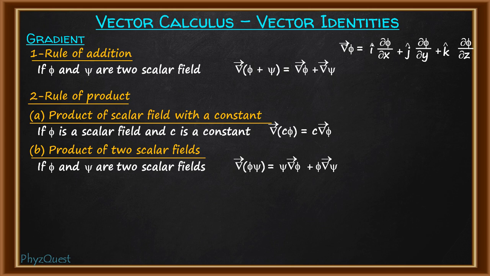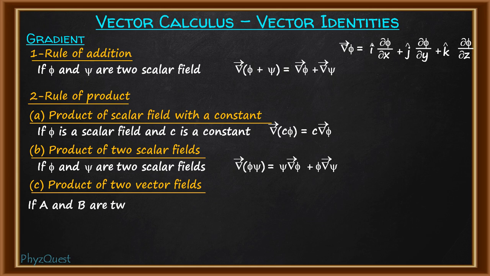Now the third rule is the product of two vector fields. Now we know that the gradient always operates on a scalar function. And we know that the dot product of two vectors always gives a scalar. So suppose we have two vector fields A and B. Their dot product will always be a scalar. A dot B is a scalar. So when the gradient acts on A dot B,